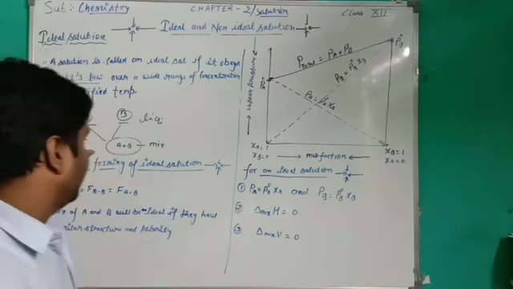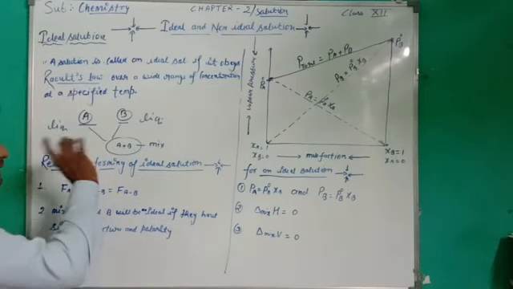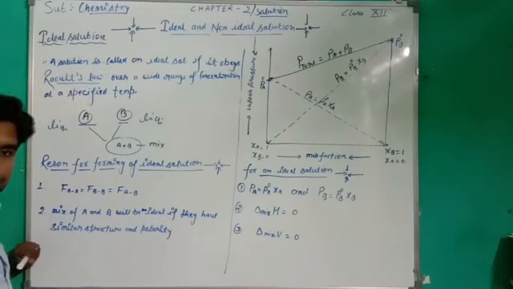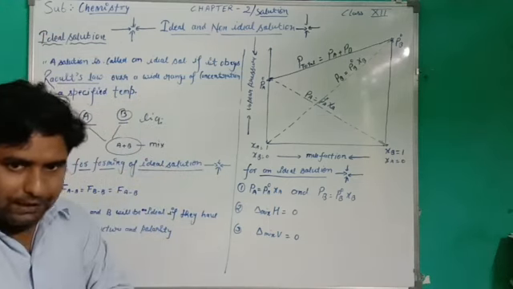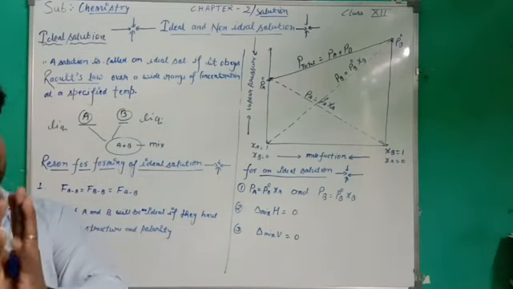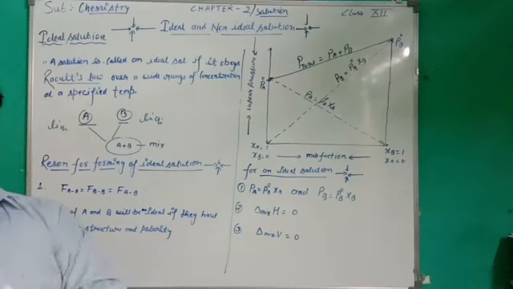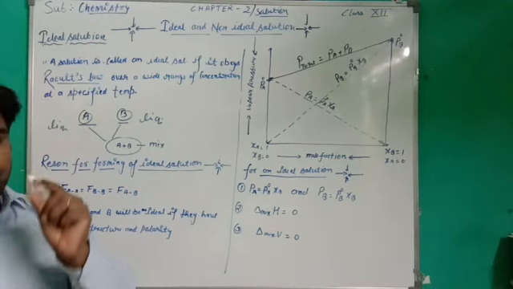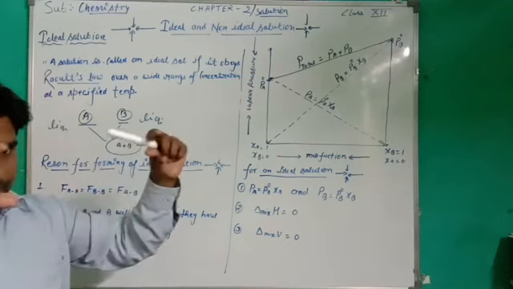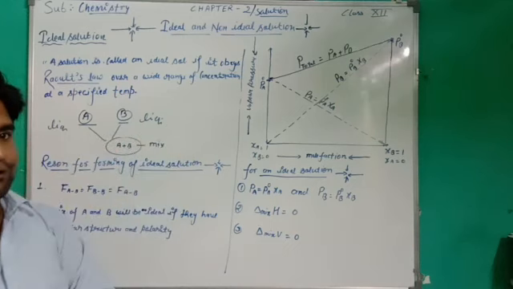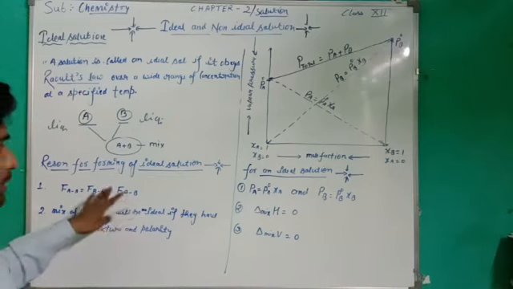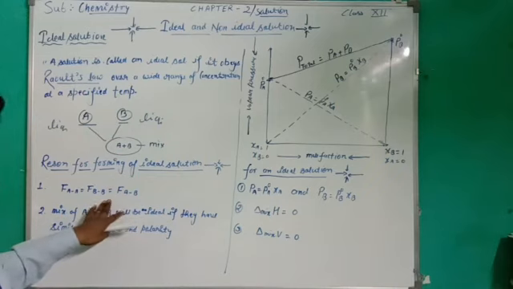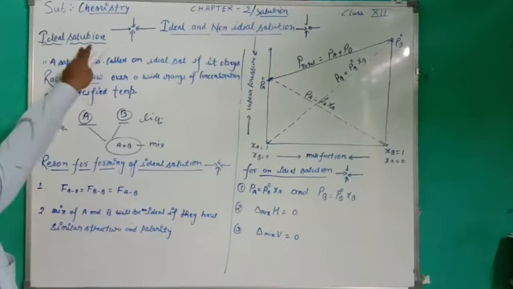Students, listen again. Here there are two components, component A and component B. Both components mixed together form a mixture, so three types of attraction will be generated: force of attraction between A-A molecules, B-B molecules and A-B molecules. If all these forces of attraction are equal, then you can say that this solution is an ideal solution.